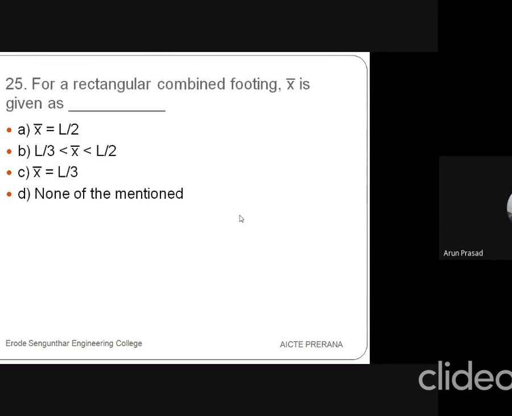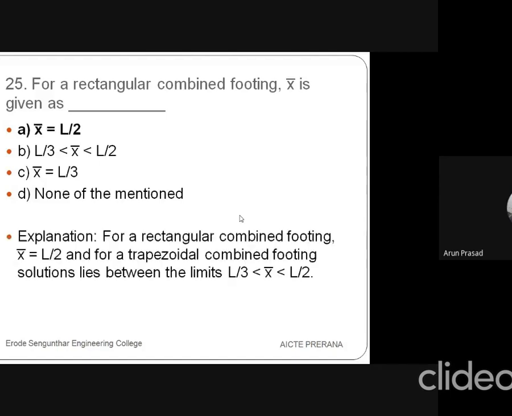Then 25th question is, for a rectangular combined footing, X bar is given as, so the X bar value is given here, isn't it? First one is L by 2, second one is L by 3 should be greater than X bar should be greater than L by 2. Then third option is X bar is equal to L by 3. Then fourth one is none of the mentioned. The answer is, for a rectangular combined footing, X bar is equal to L by 2, and the trapezoidal combined footing solution lies between the limits, that is L by 3 should be greater than X bar should be greater than L by 2. Okay, so this is the condition. While designing a rectangular combined footing, we have to consider this condition.